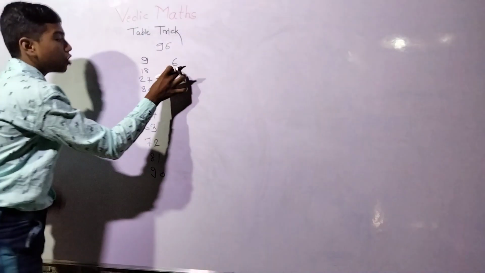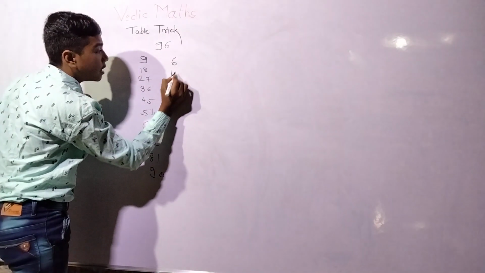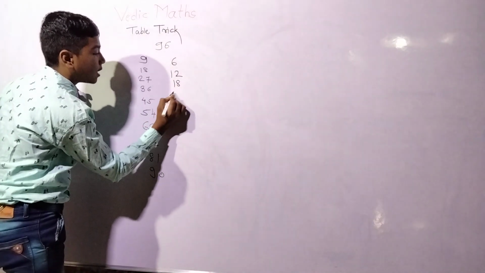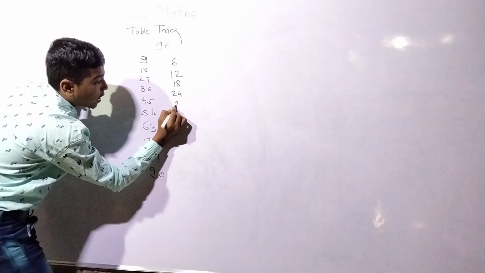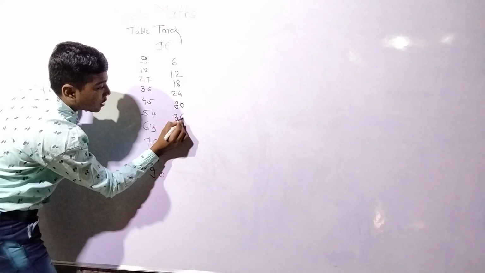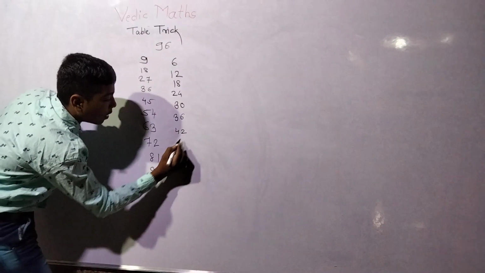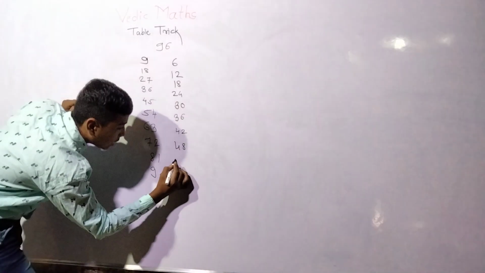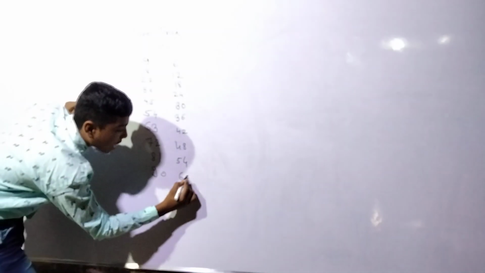Okay guys. So write the table of 6. 6 1 is 6, 6 2 is 12, 6 3 is 18, 6 4 is 24, 6 5 is 30, 6 6 is 36, 6 7 is 42, 6 8 is 48, 6 9 is 54, 6 10 is 60.